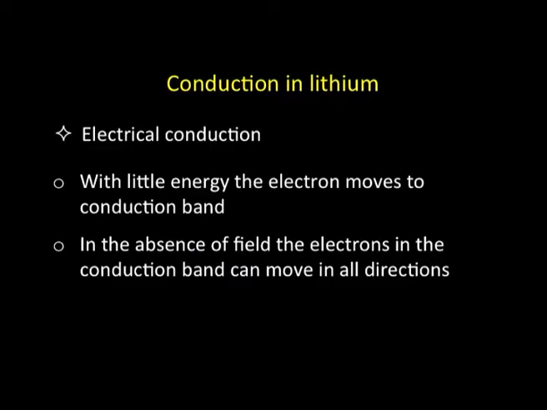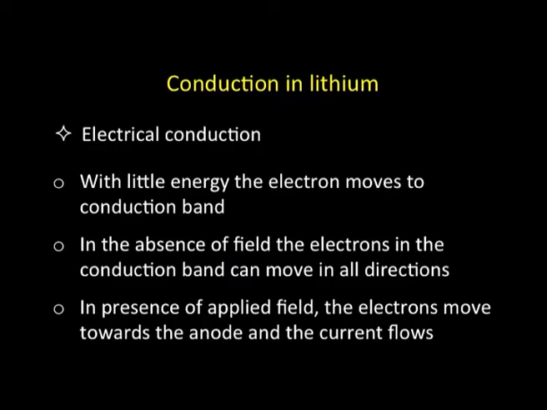band, but these electrons are free, moving around in all possible directions, and that does not constitute current per se. But if I apply some potential along the metal, then under the influence of this potential, these electrons move in a given direction, they move to the appropriate electrodes, and as a consequence electrical conduction comes into play. So, in the absence of an applied field, there is no conduction, because the electrons have moved up into the conduction band but they are moving randomly. When we talk about electrical conduction, we expect the electrons to be moving in a given direction. That directionality will come only when we apply the field.